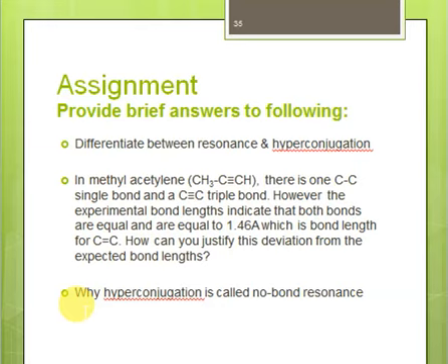And also you have to explain why hyperconjugation is also known as no bond resonance, right?